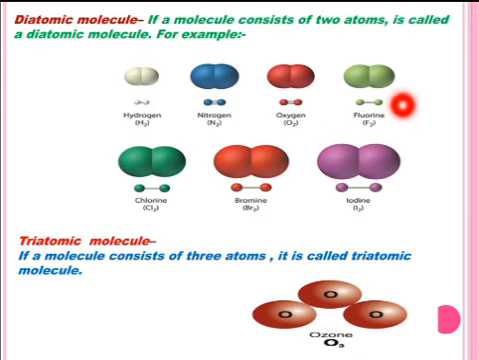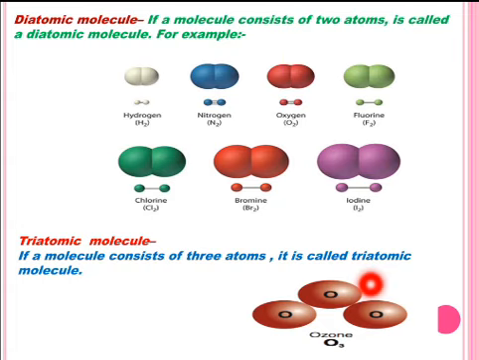Similarly, this F2 molecule is made up of two atoms of fluorine. Chlorine molecule is made up of two atoms of chlorine. Bromine molecule is made up of two atoms of bromine. Iodine molecule is made up of two atoms of iodine. So, atomicity of all these examples is 2. So, they all are diatomic molecules of elements. See, triatomic molecule: if the molecule consists of three atoms, it is called triatomic molecule.